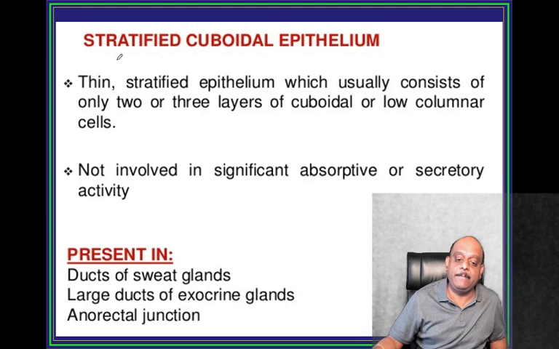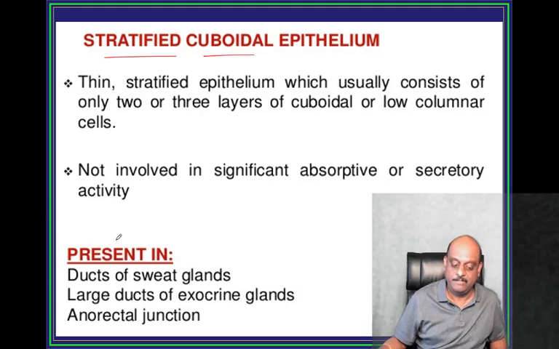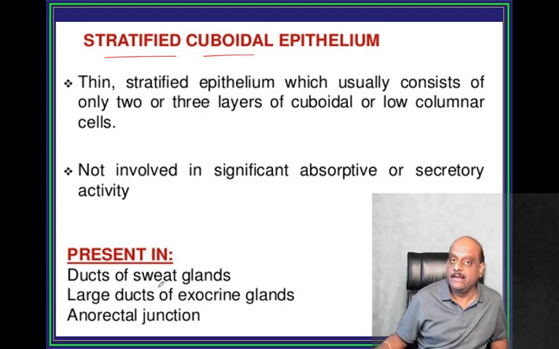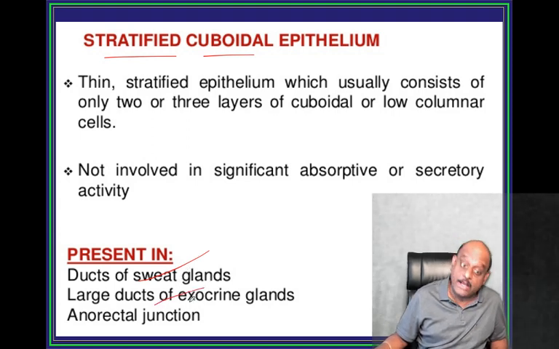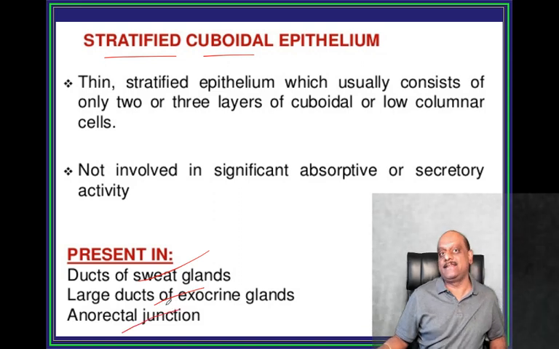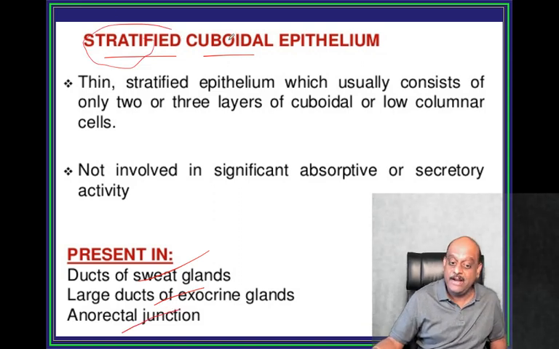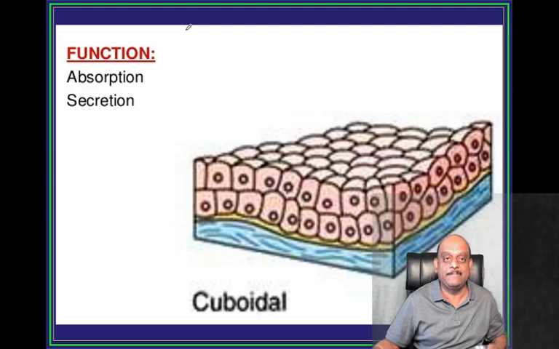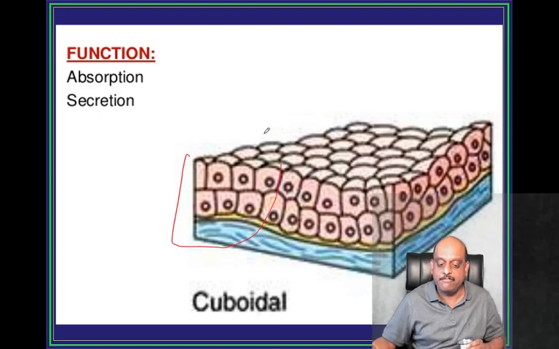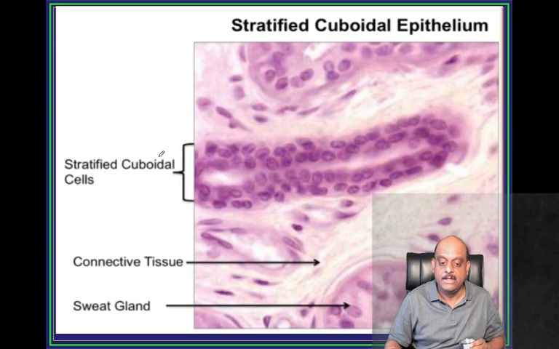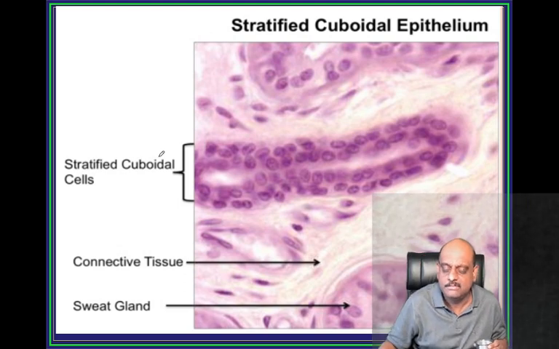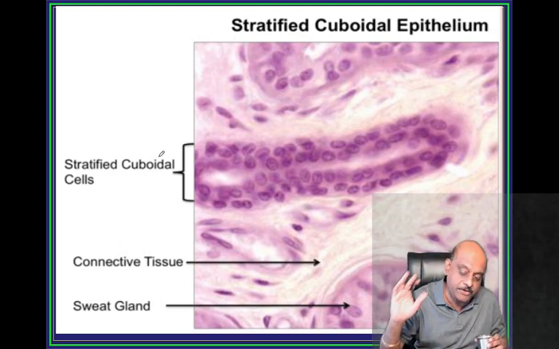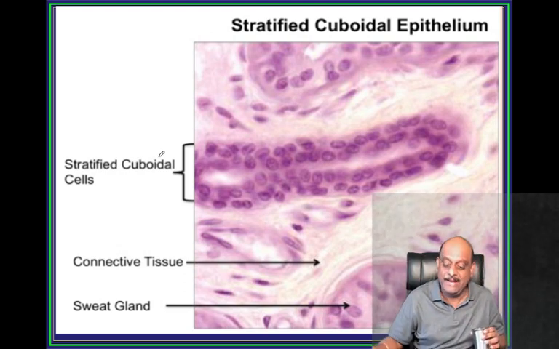Stratified cuboidal epithelium, where do you find it? Typically in the ducts of the sweat glands, the large ducts of the exocrine glands, the anorectal junction. So this is how stratified cuboidal epithelium looks. Somehow you have to mug it, master it, and reproduce it in tomorrow's exam, right?